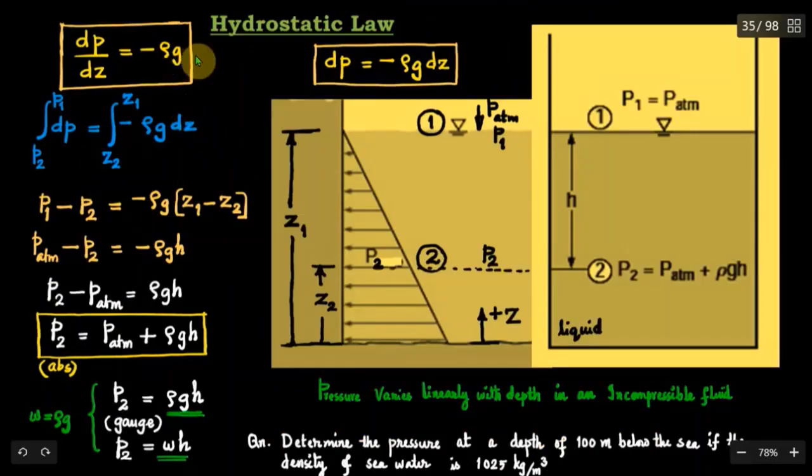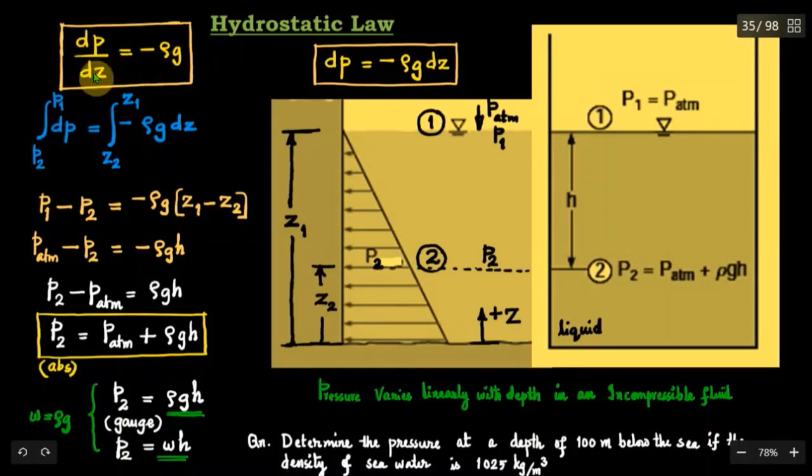Now we will plot the hydrostatic pressure variation with depth in an incompressible fluid. For that purpose, we will consider a vessel containing a liquid. Let the density of the liquid be rho, and we know that it is constant. The expression for hydrostatic law is given by dP by dz is equal to minus rho g.